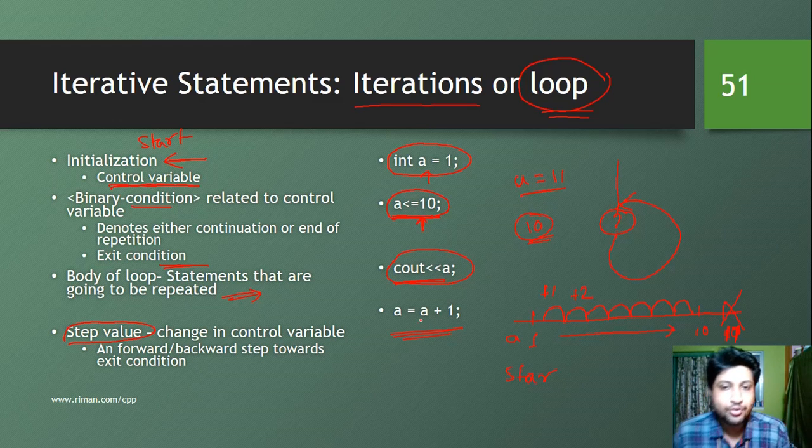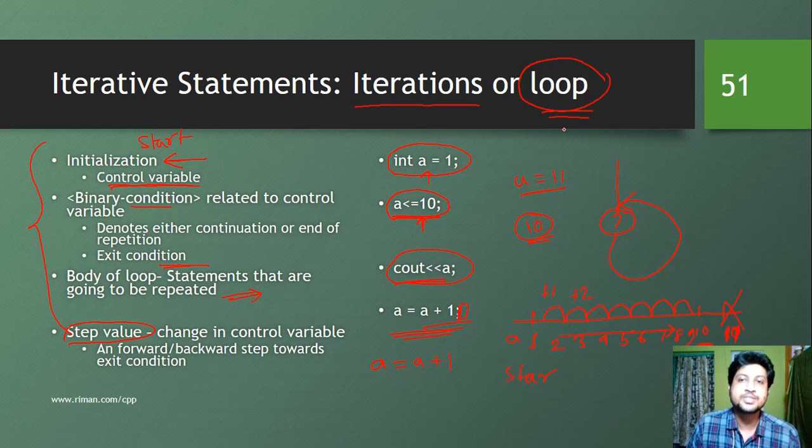It could be a = a + 10, so a will become 11, but for this particular example we have taken a = a + 1. That means we are moving from 1 to 10 in steps of 1. So a will become 2, then 3, then 4, then 5, then 6, 7, 8, and 9, then it will become 10, and then it will become 11. So these four parts form any loop.